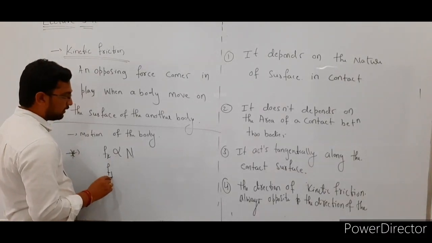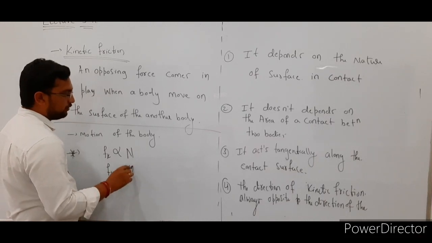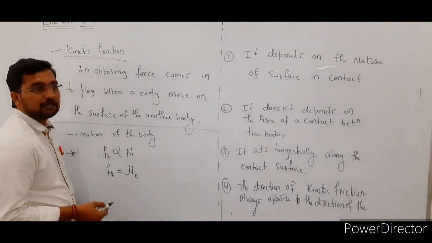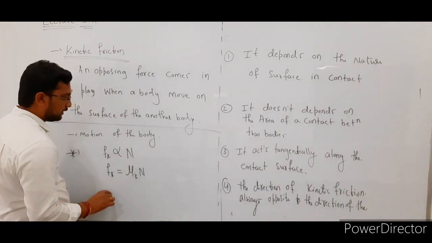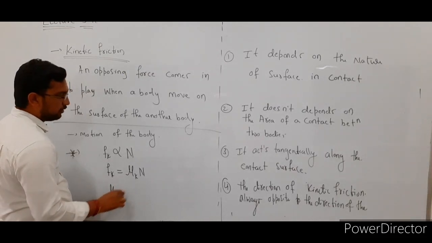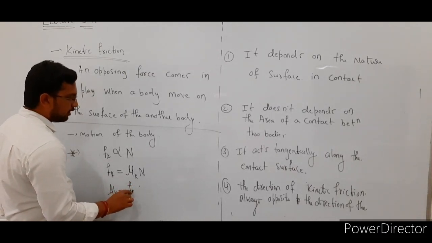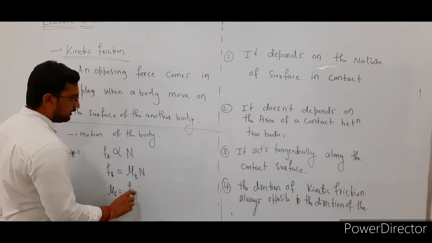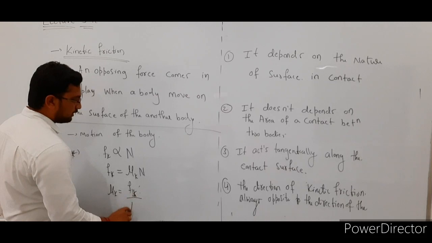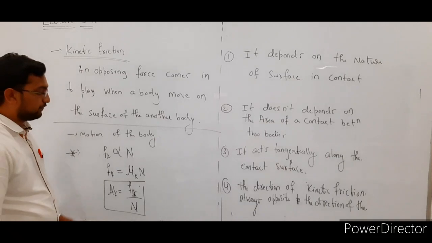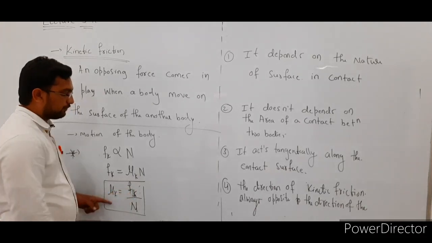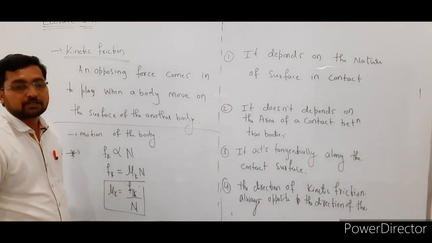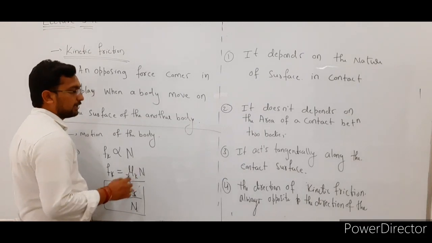To remove this proportionality constant, we use an extra term, mu suffix k. Here mu suffix k indicates the coefficient of kinetic friction. So mu suffix k is equal to F suffix k divided by the normal reaction N. This formula is used to find the coefficient of kinetic friction. The coefficient of kinetic friction is defined as the ratio of kinetic friction to the normal reaction.